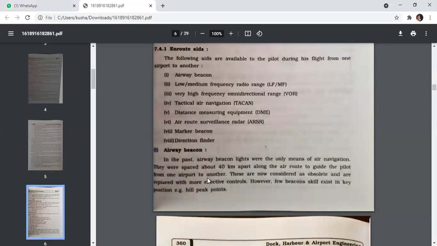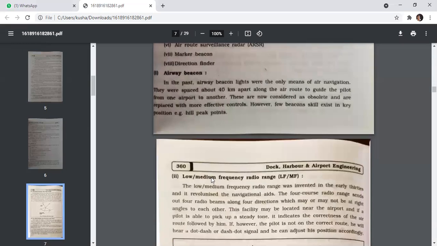First is the airway beacon. In the past, airway beacon lights were the only means of air navigation. They were spaced about 40 kilometers apart along the air route to guide the pilot from one airport to another. These are now considered as obstacles and are replaced with a more effective control. However, few beacons still exist in key positions, hill peak points.